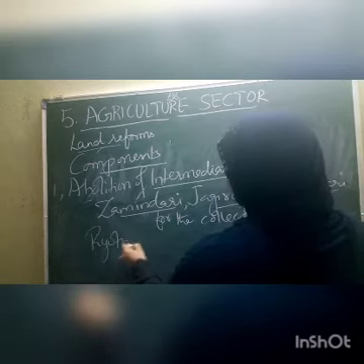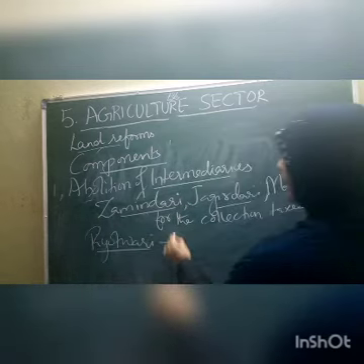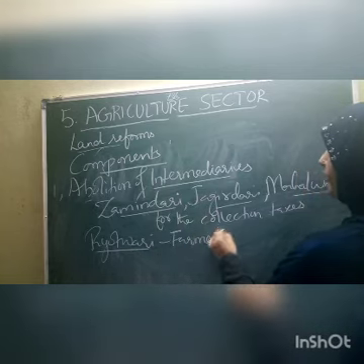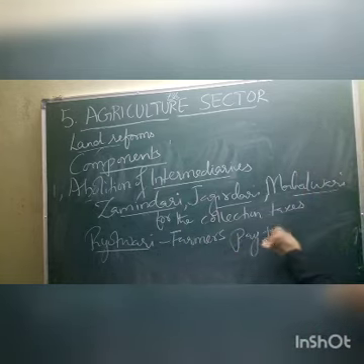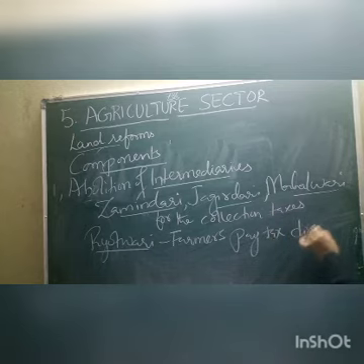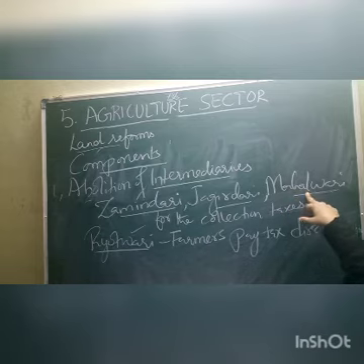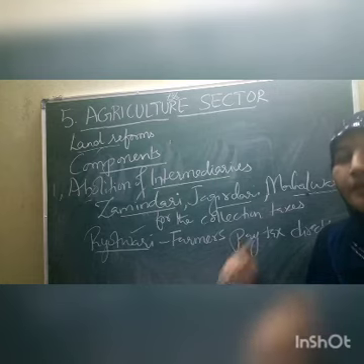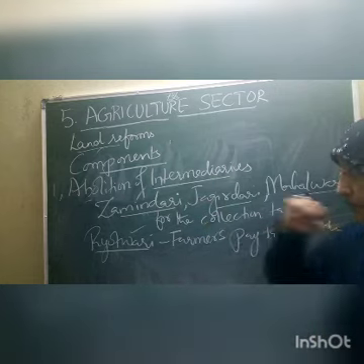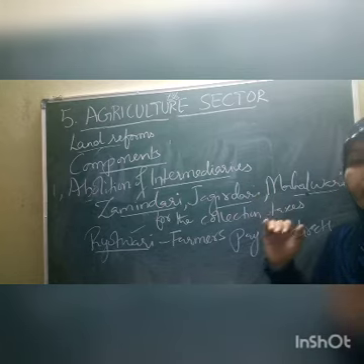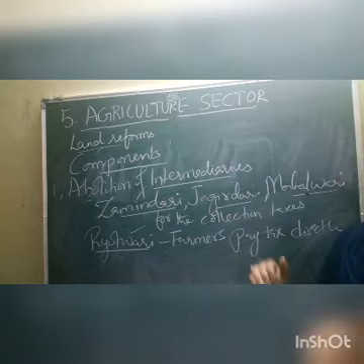One more system was there by the name Riyotwari system, where the farmers pay taxes directly to the Britishers. So this system is not exploitative. Okay, so these 3 systems were very highly exploitative. What happened after independence? The government of India observed that these systems were creating a lot of problems to the tenants and to a number of poor people also.